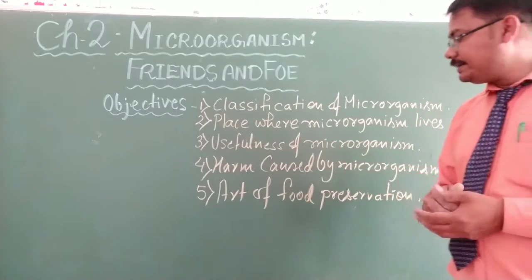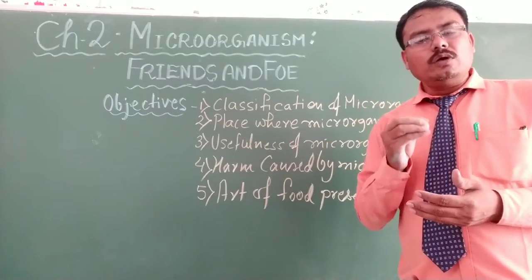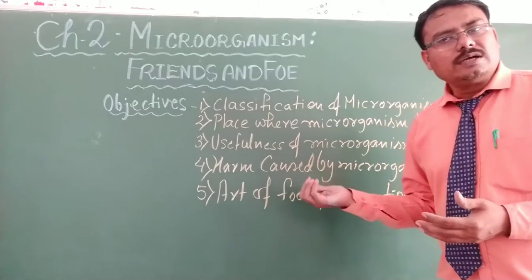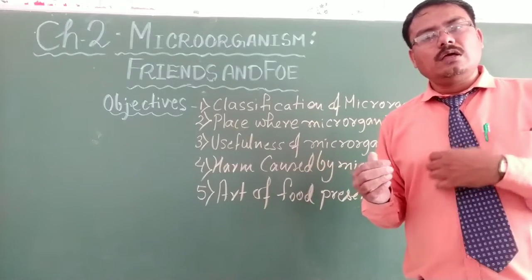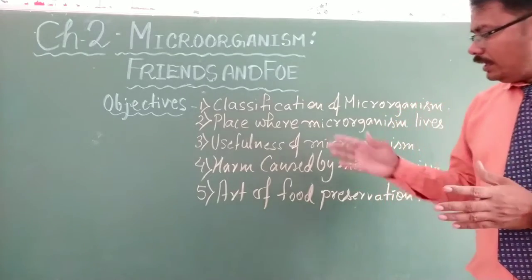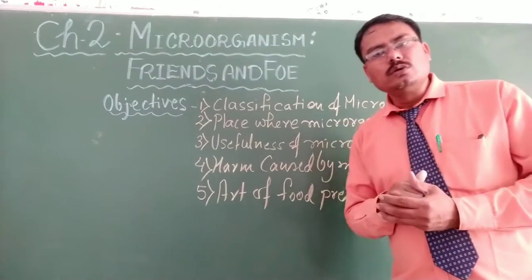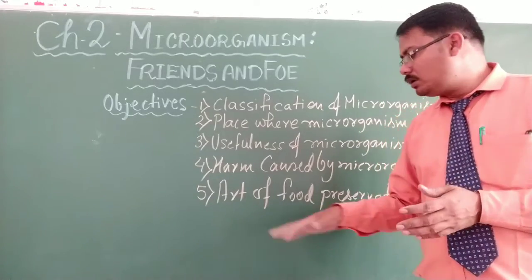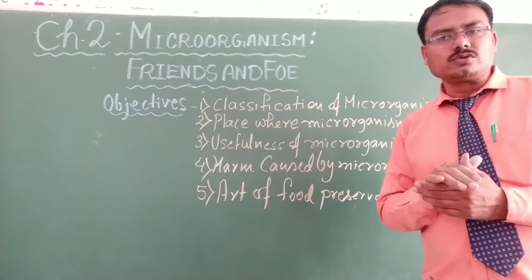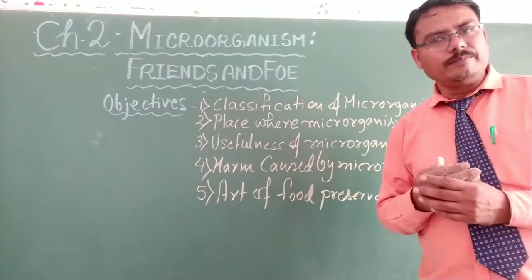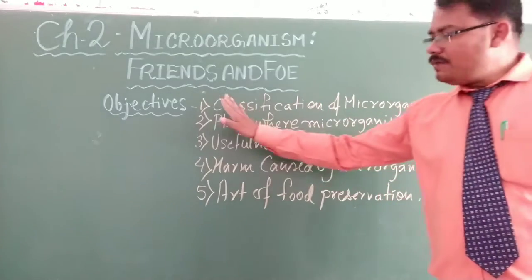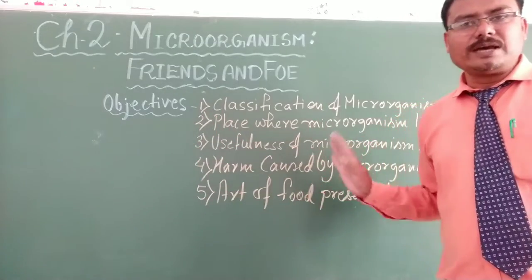The third point is a few helping and useful microorganisms, and the other is a few harmful microorganisms which harm other living organisms. In this chapter, we will also clear the concept of the art of food preservation, how we preserve food so that it can last for a long time. We can also use it in the off season. So I will discuss these 5 points in this chapter.